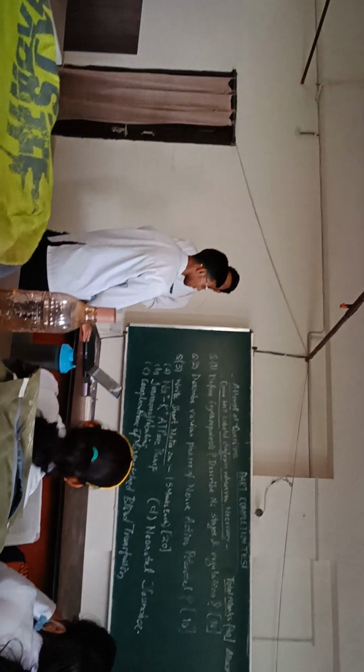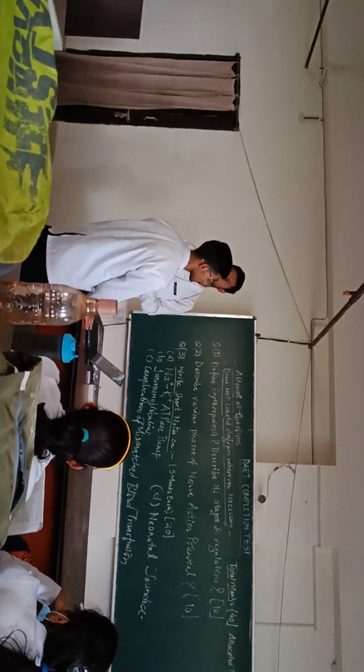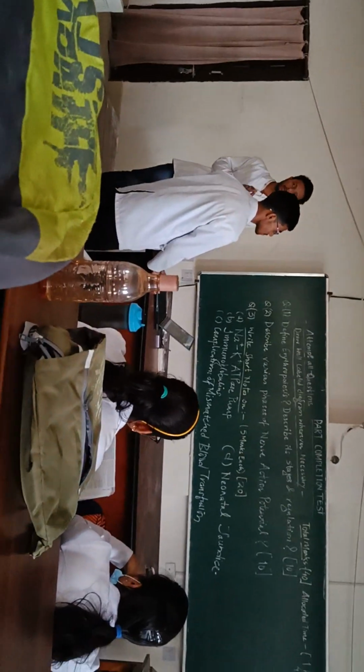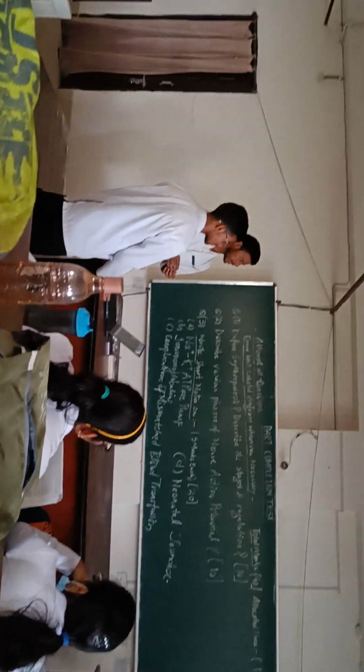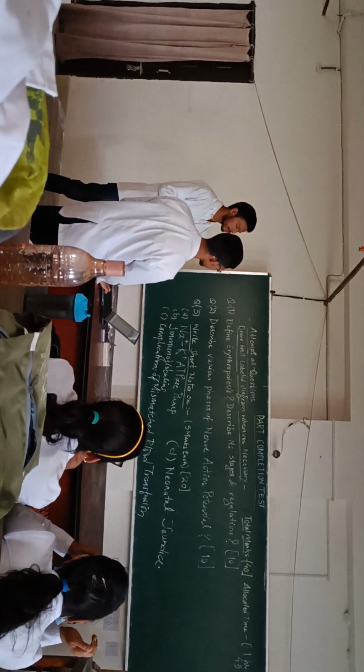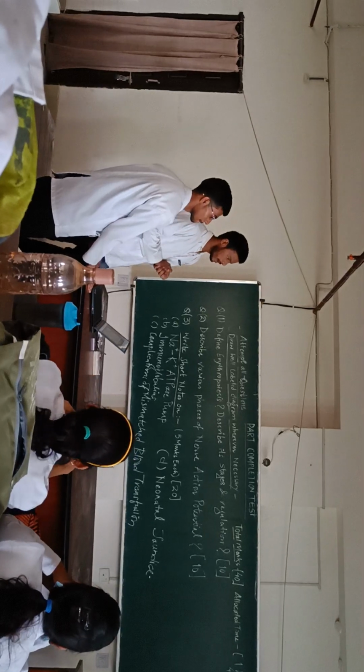Fourth is lymphatic obstruction. This type of obstruction leads to localized edema, for example, elephantiasis and radical mastectomy for breast cancer. Fifth and the last point is the sodium and water retention.